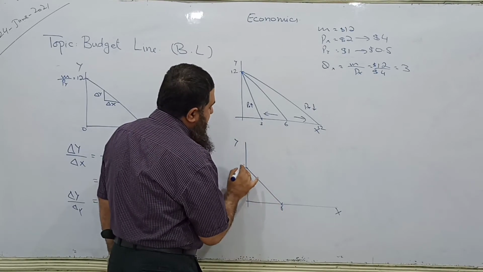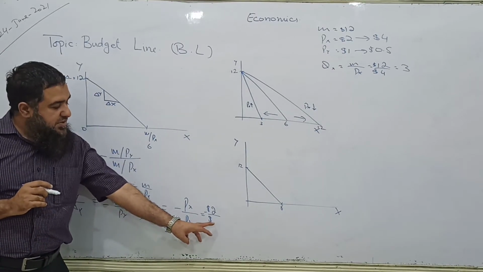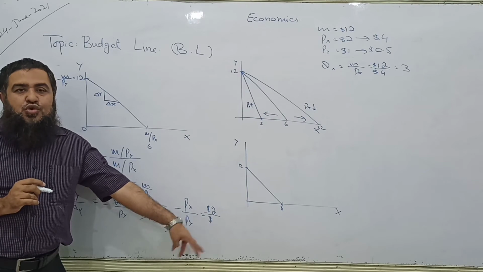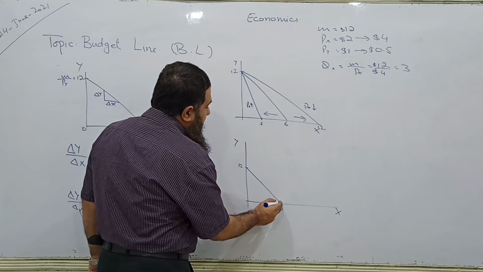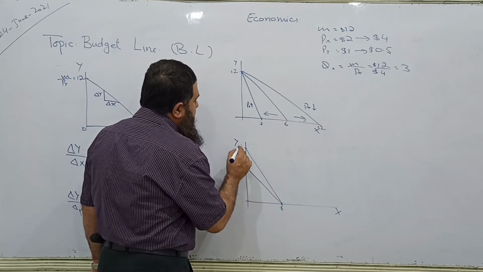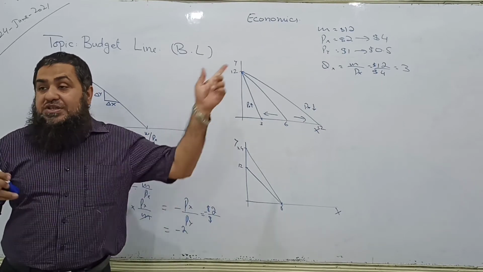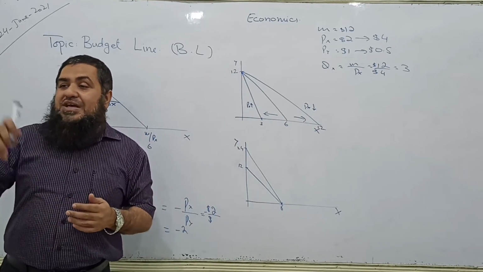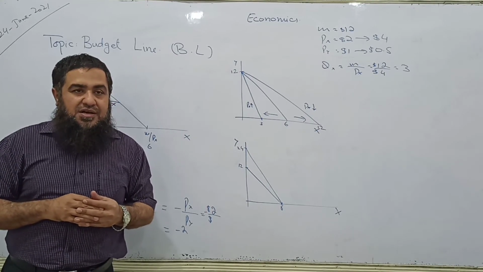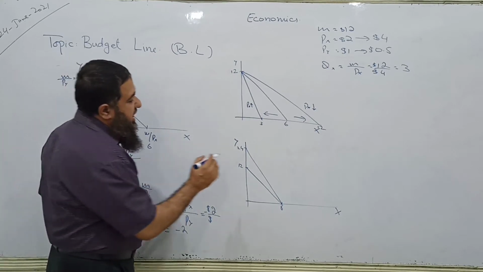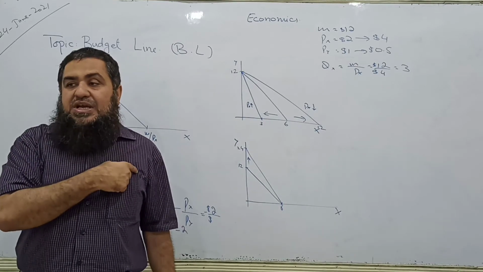This is 6 and this is 12. So when the price of Y falls, here if you write 0.5, 2 over 0.5, there will be 24 now. So we can have an outward rotation of the budget line from the vertical side. Now we will be able to afford 24 units within the $12 because its price has been decreased by 50%. Clear or not? So when the price of Y decreases, the budget line will have a pivotal outward shift from the vertical side.